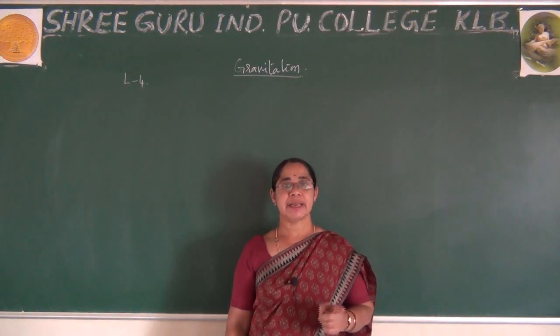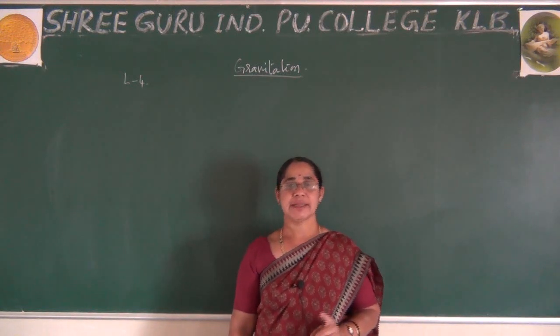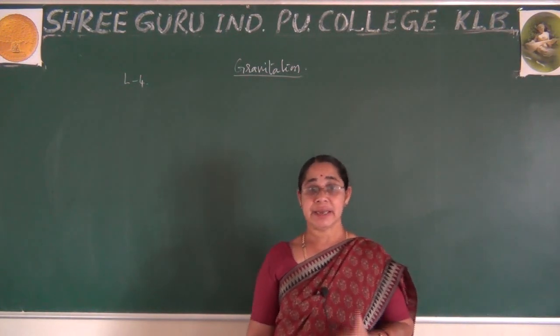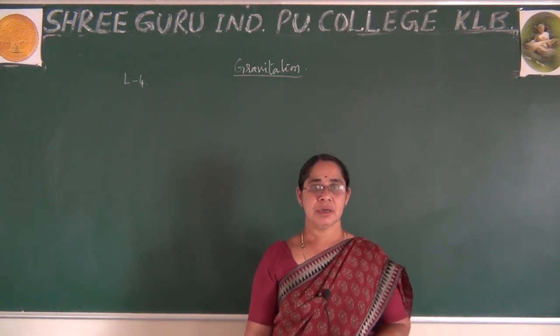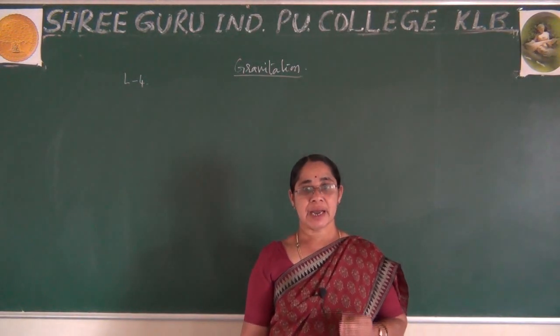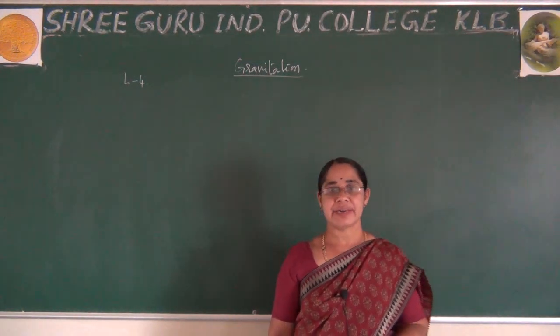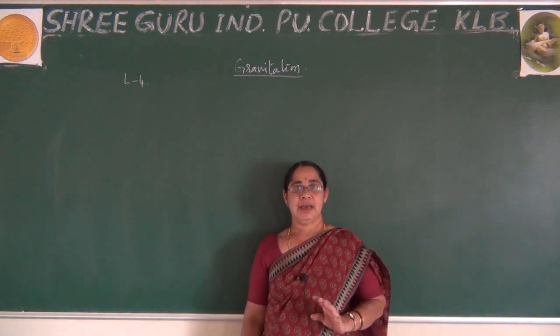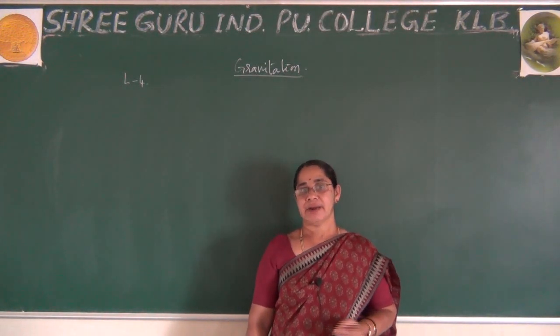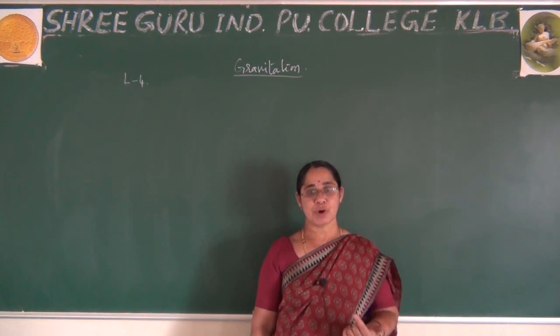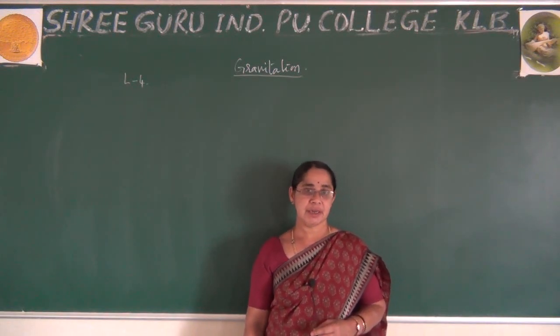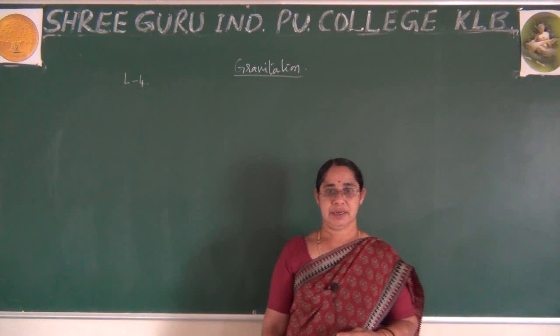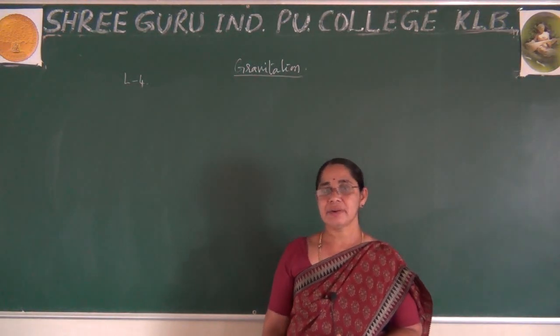Today I am taking the help of those three laws, particularly Kepler's third law. First I will explain how the universal law of gravitation started and how it was explained by Newton. Please observe.